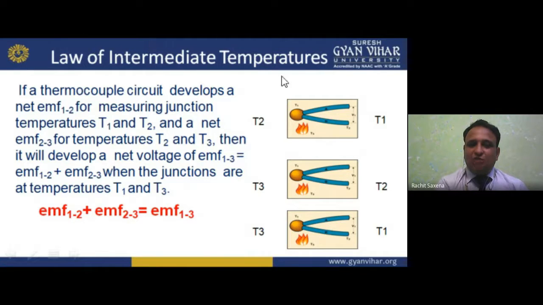So that is the law of intermediate temperatures. So in the end, if I want to get the EMF 1 to 3, we get the addition of these two EMFs, which are generated by these two diagrams or figures as shown. So just go through it, try to understand what I want to say.